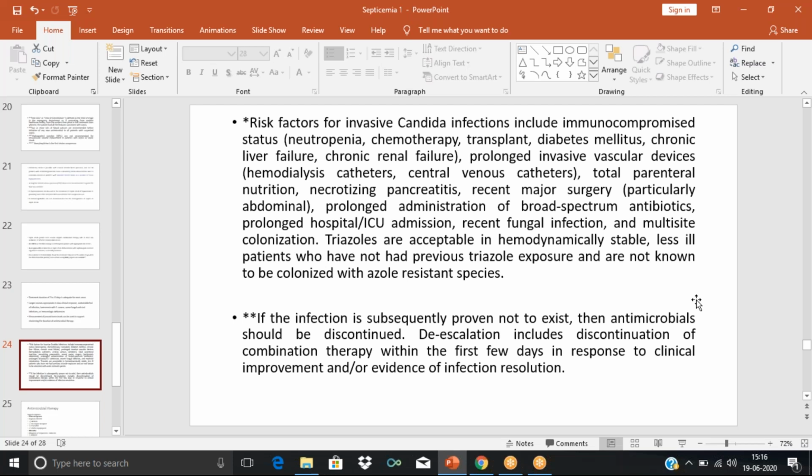In which patients? Neutropenic patients, those taking chemotherapy, those who have undergone transplant, and all the diseases that can cause immunosuppression. Then if the patient has any invasive devices, such as for hemodialysis or a central venous catheter, or if the patient is receiving total parenteral nutrition,